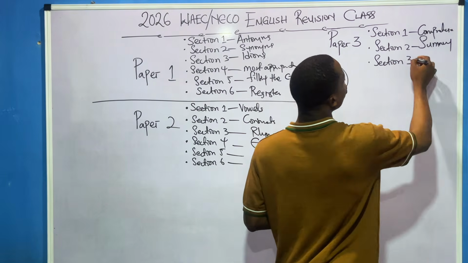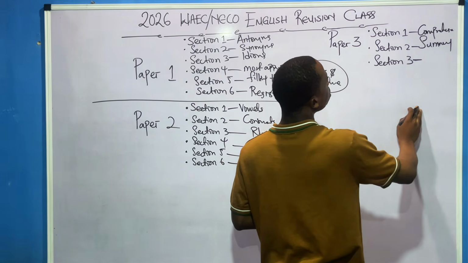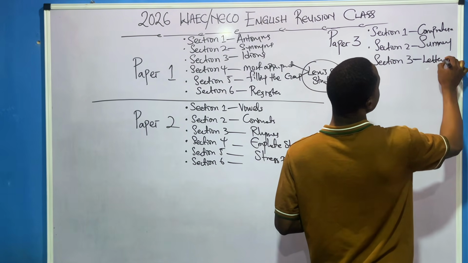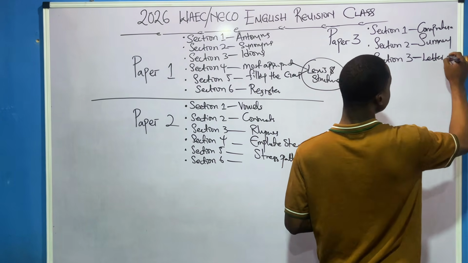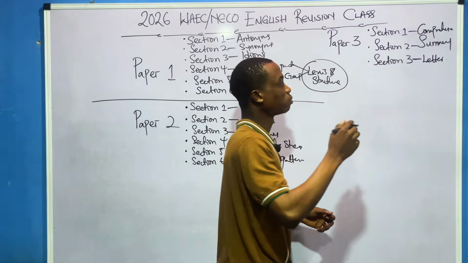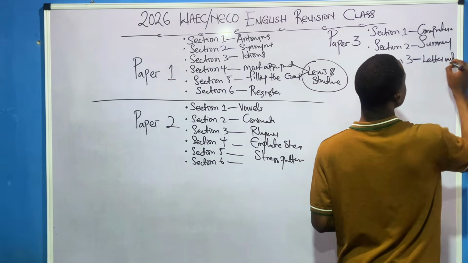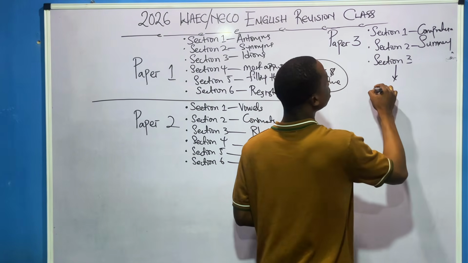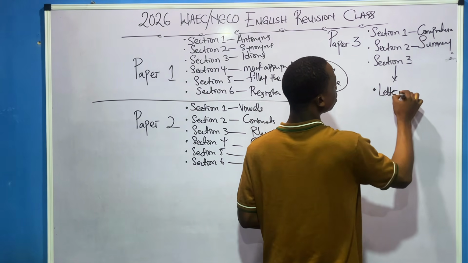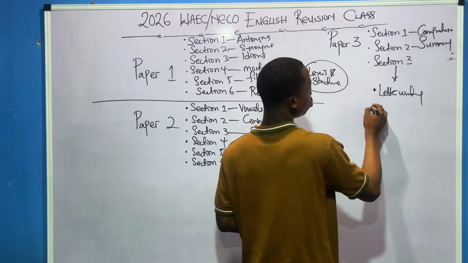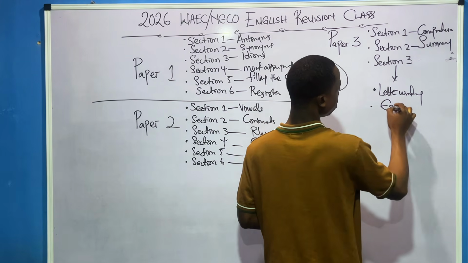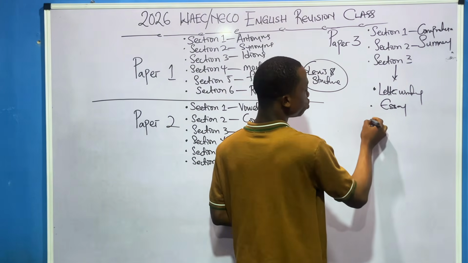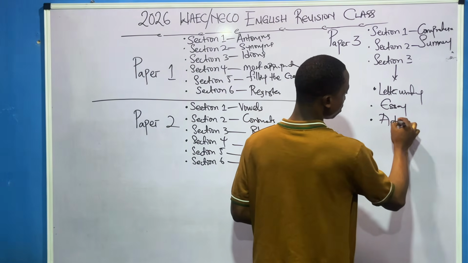Section 3, you will see letter writing. They'll give you three options and tell you to pick one. Either you see letter writing, or they'll tell you to write an essay. Yes, either you see letter writing or an essay. You understand? Or they'll just tell you to write an article, something like that. You understand?